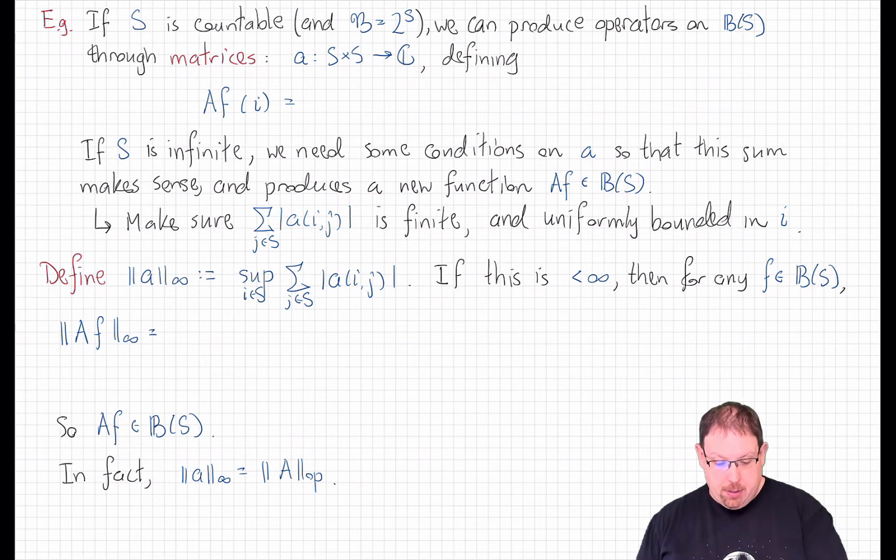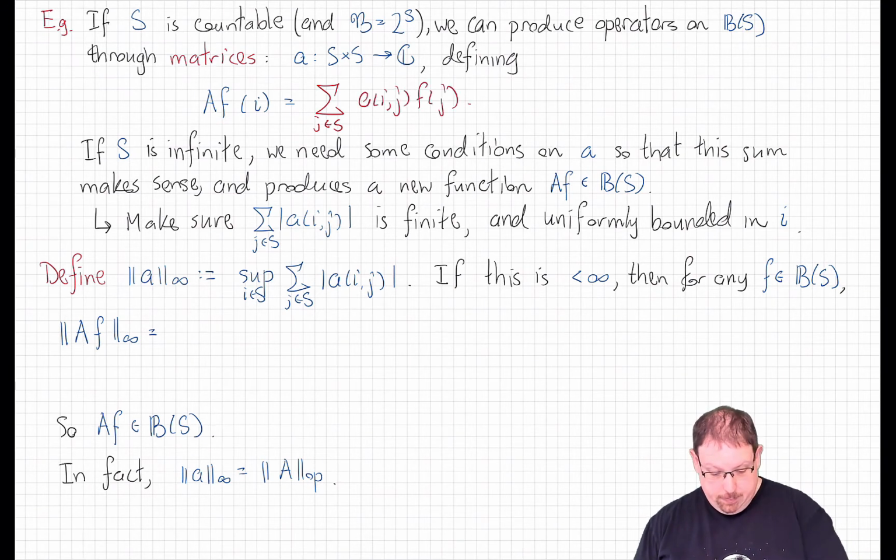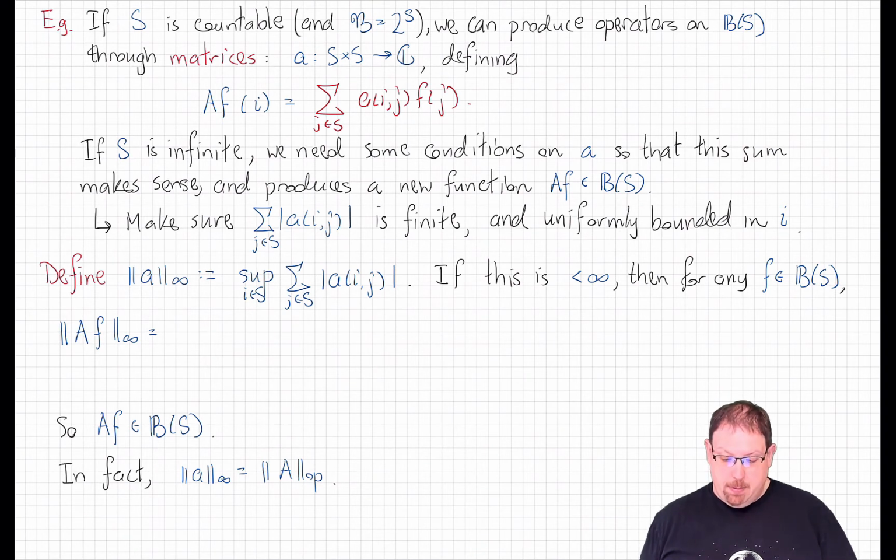If we have such a function, then we can nominally define an operator on bounded functions here. Af is going to be the new function which takes at each state i the value, through matrix multiplication, summing over all states j, a_ij times f at j. Now that of course makes perfect sense if you have a finite state space no matter what, but if the state space is infinite, we're going to need some conditions on this matrix A in order for this sum to converge and define a bounded operator A.